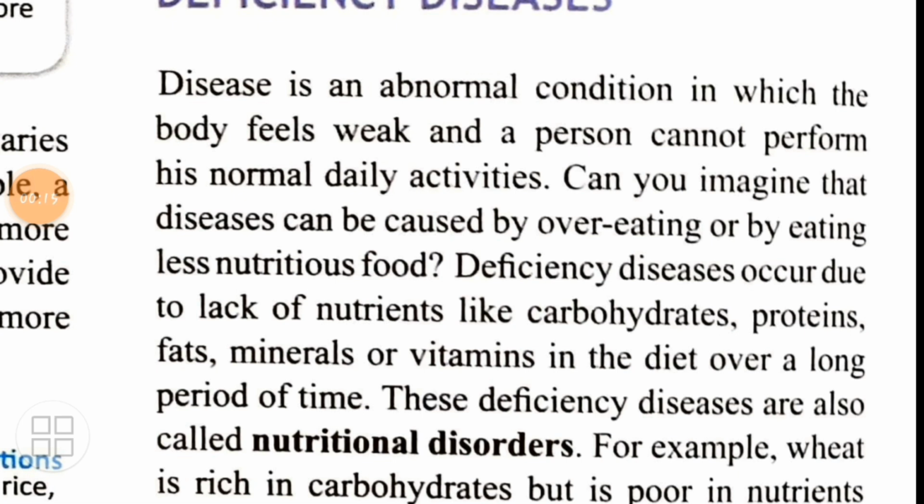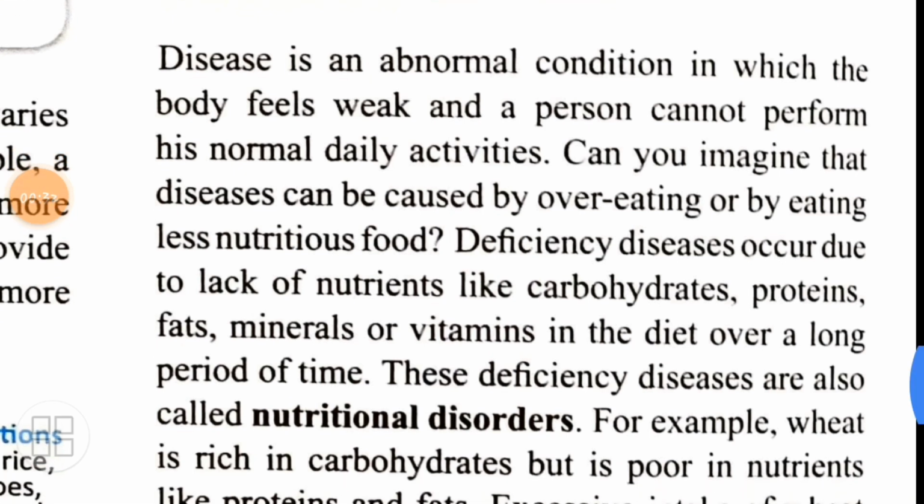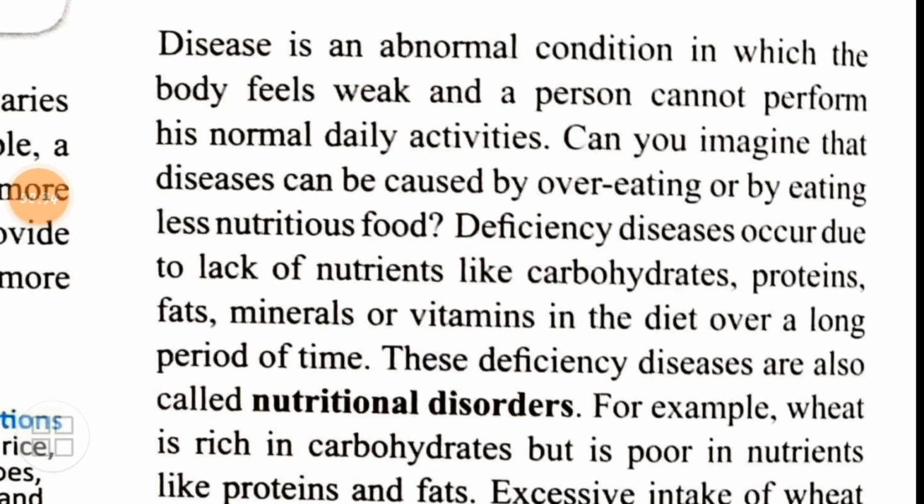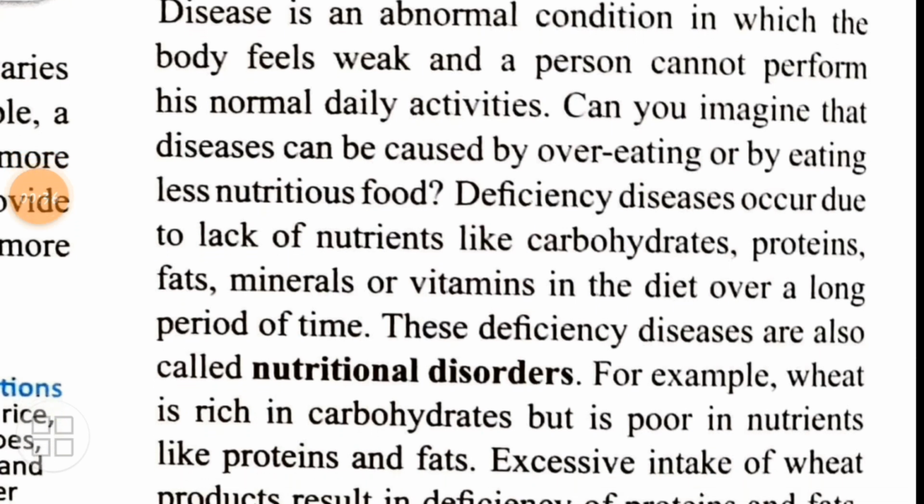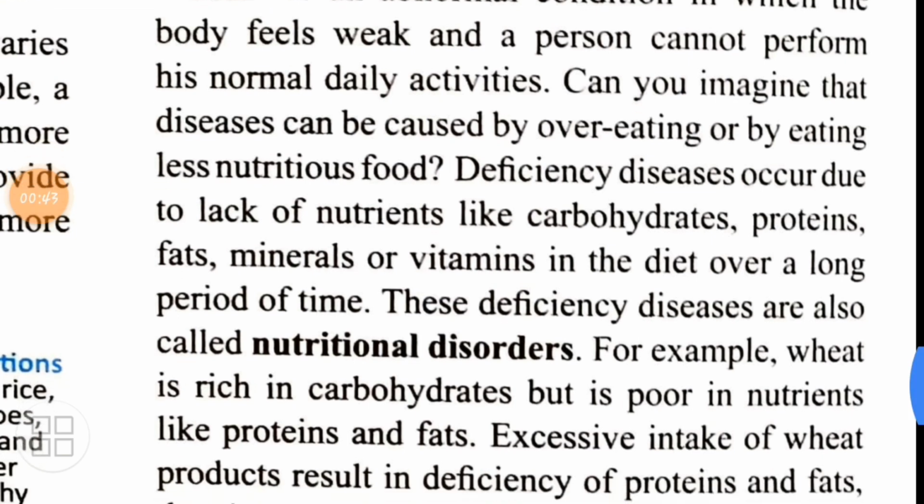And sometimes people, and mainly this is seen in small kids, do not like eating. And that's why they are very thin. So these are the conditions which can happen to anyone in case deficiency occurs of any nutrient in the body. Deficiency diseases occur due to lack of nutrients like carbohydrates, proteins, fats, minerals or vitamins in our diet over a long period of time. These deficiency diseases are also called nutritional disorders.